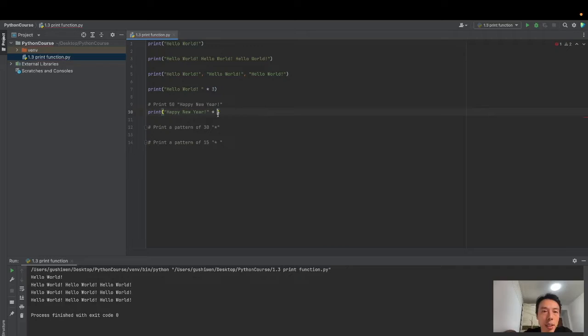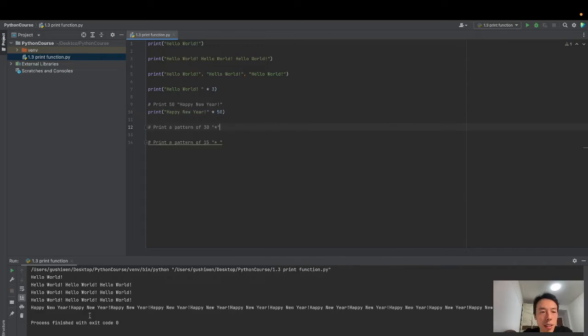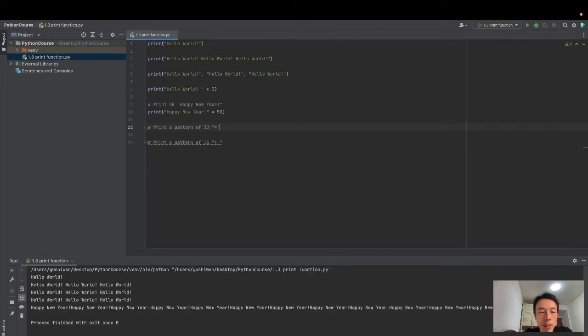Now this star means times 50, and Happy New Year in double quotation marks. This is a reference. Okay, let's run it. Happy New Year, Happy New Year. Wow, we have so many Happy New Years. We can scroll to the right to see. I think we have 50. And add a space here to separate them.